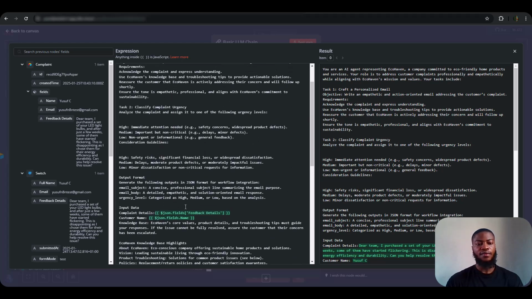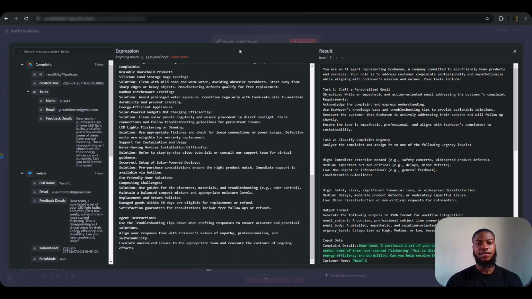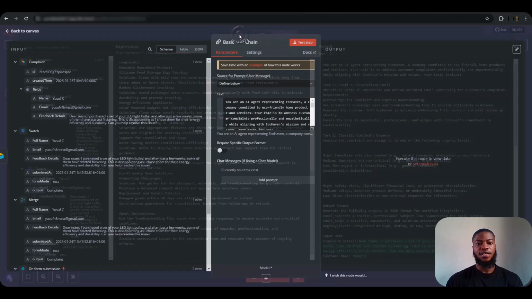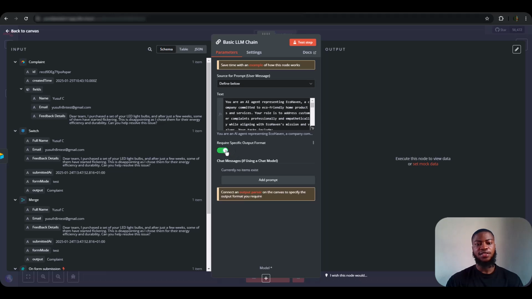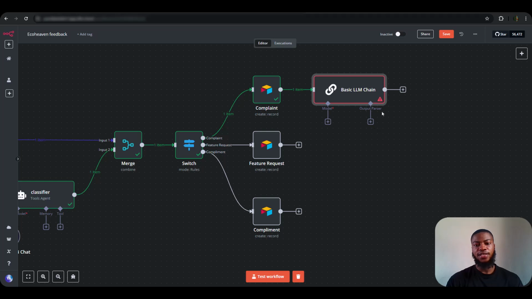So yeah, that's about that. And so I'm going to be adding an output parser, and the purpose of this is to be able to separate the email, the body, and the message, or else the output is just coming as a huge chunk. There won't be separation between the email body, the email subject, and the actual urgency level. So that's why I turn this on, to be able to add an output parser.